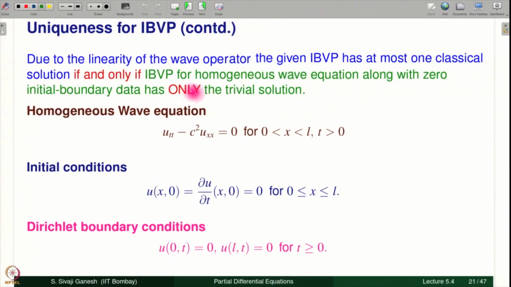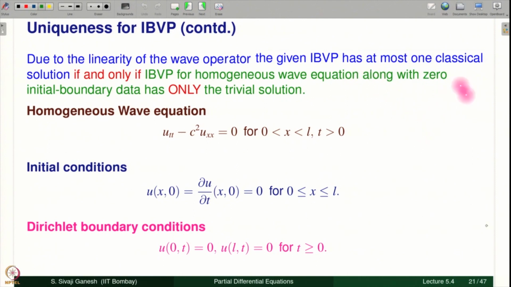Therefore, due to the linearity of the operator and the conditions that we have, the given problem has a unique solution or at most one classical solution. We have to be very careful. Here we are saying at most one classical solution. We are not saying it has a solution, that should be proved separately, of course we have proved it.